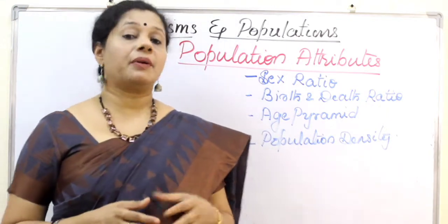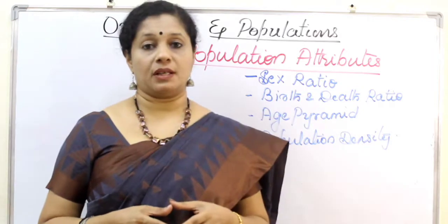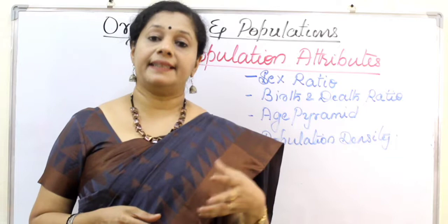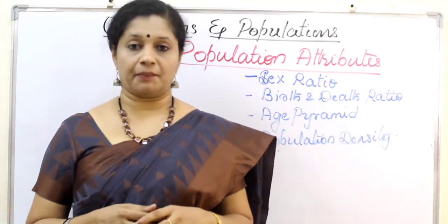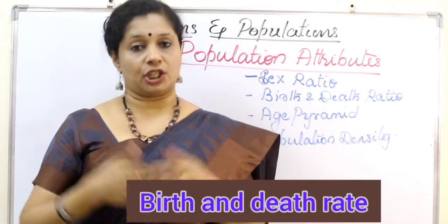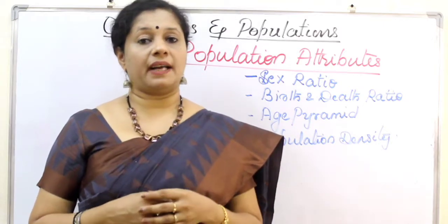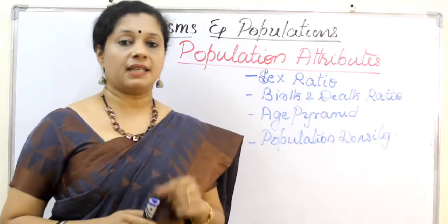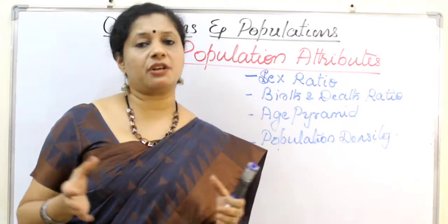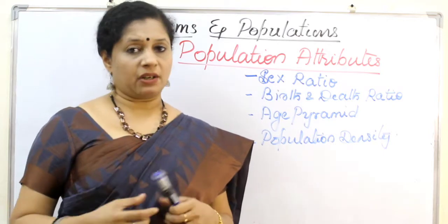The next attribute is the birth and death rate. Usually an individual has a birth date and, when it dies, a death date, right? But when we talk about a population, we have a birth rate and a death rate. So we have to find birth and death rates. So there is an example. We can find it for any duration of time depending upon the lifespan of the organism.